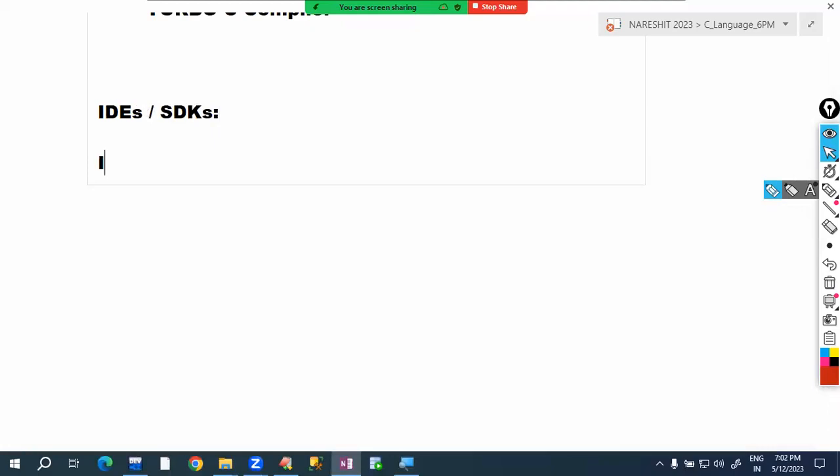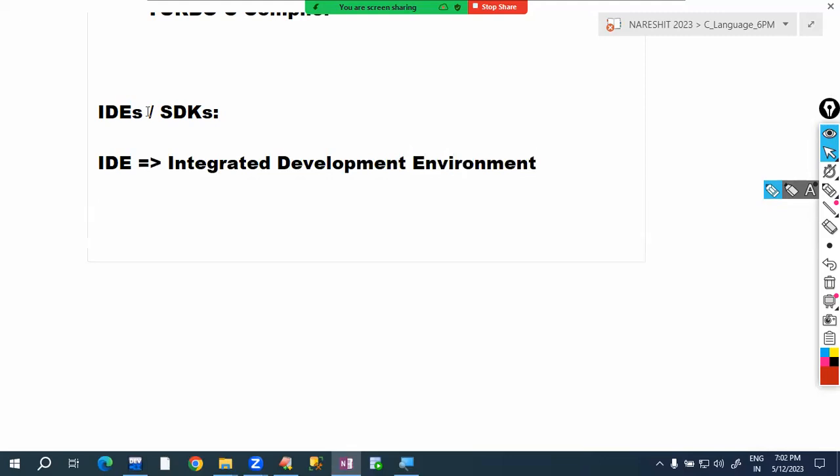IDE stands for Integrated Development Environment. Instead of using a text editor separately and a C compiler separately, they integrated all of it at one place. We call that an IDE.